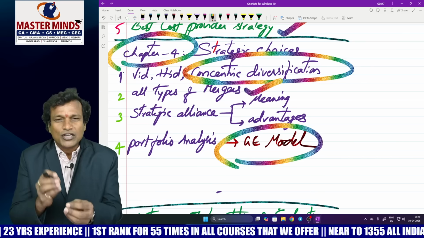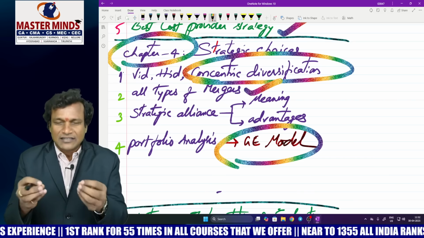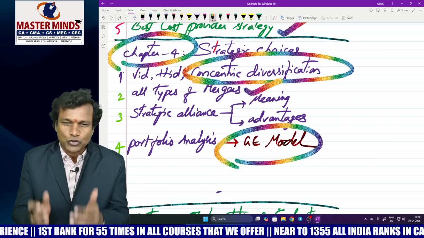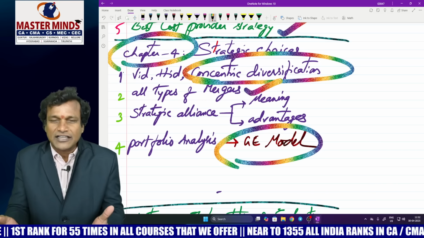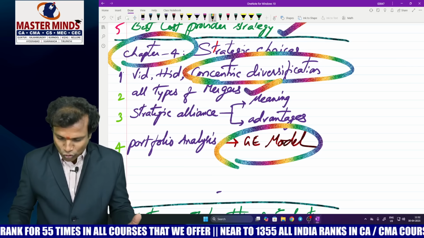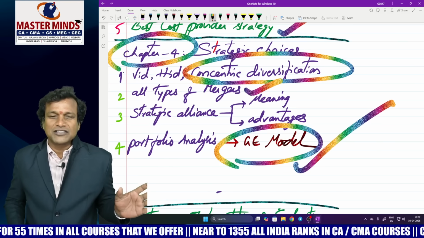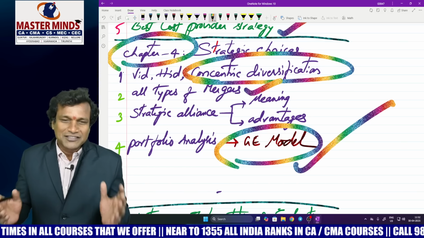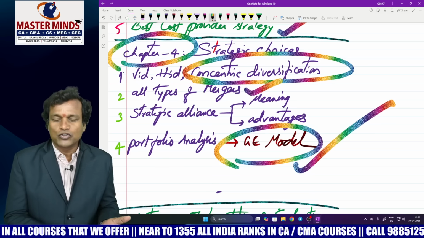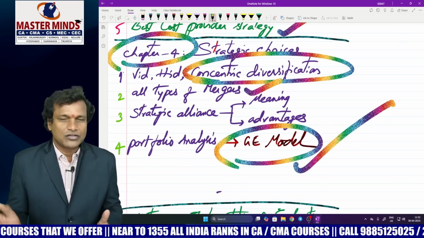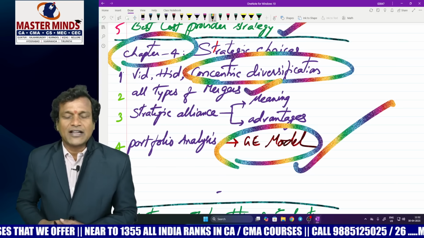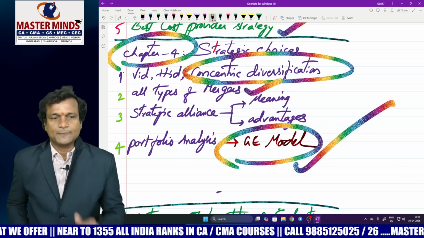Kindly remember the horizontal axis and vertical axis names, because ICAI will use the axis names to pose case scenario questions on GE model. No complications will be there regarding GE model. Please remember the axis names. You will find those couple of words in the case scenario. Answer that question, get at least 4 out of 5, if possible 5 out of 5.